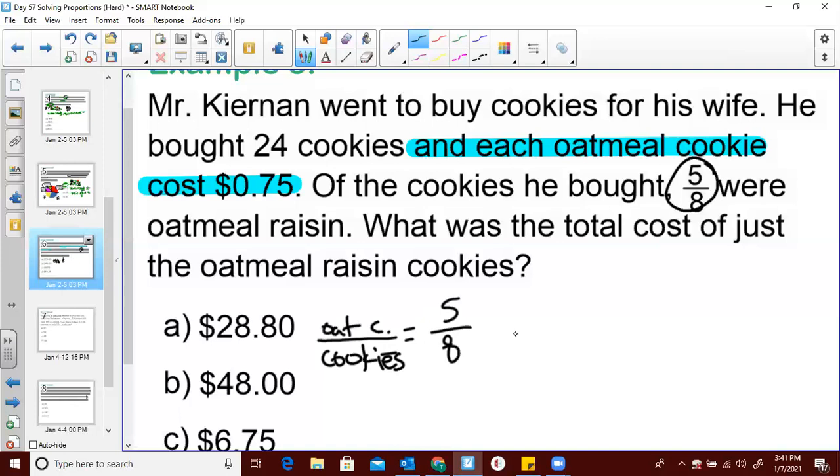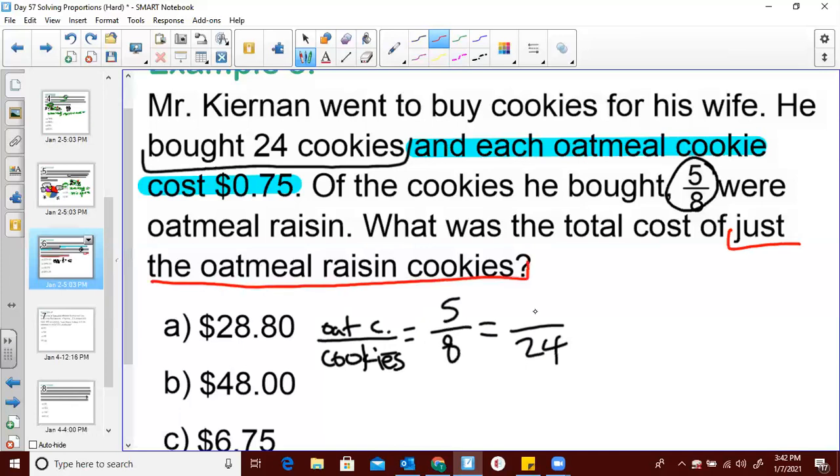All right, so let's figure out what's our total amount of cookies. What are we looking for? Well, Mr. Kiernan went to buy cookies for his wife. He bought 24 cookies. That's it. Our total is 24 cookies. If you don't believe me, continue to read. What is the total cost of just the oatmeal raisin cookies? So put our X up with oatmeal raisin.